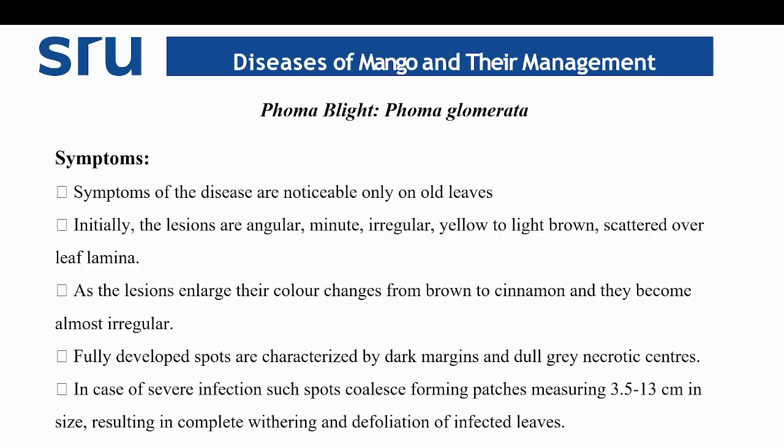Then coming to Pestalotia blight, or Pestalotiopsis glomerata. Coming to the major symptoms, symptoms of the disease are noticeable only in older leaves. Initially, the lesions are angular, minute, irregular, yellow to light brown, scattered over the leaf lamina. As the lesions enlarge, their color changes from brown to cinnamon and they become almost irregular in shape. Fully developed spots are characterized by dark margin and dull gray necrotic center. In case of severe infection, such spots coalesce forming patches measuring 3.5 to 13 centimeters in length, resulting in the complete withering and defoliation of the infected plant.